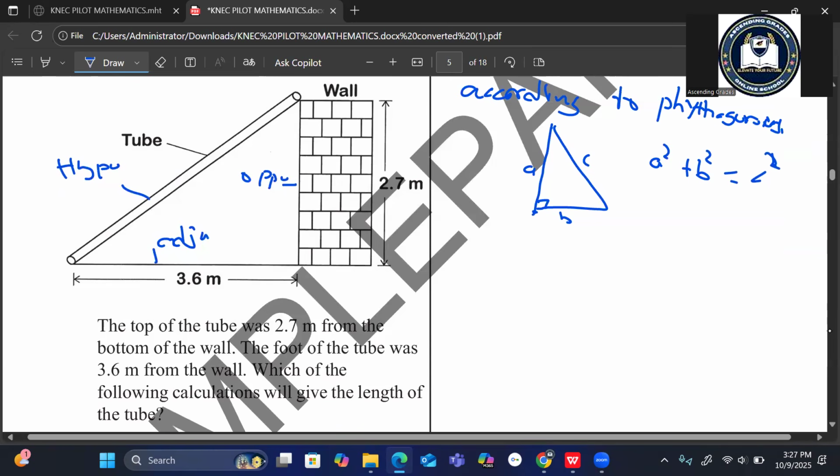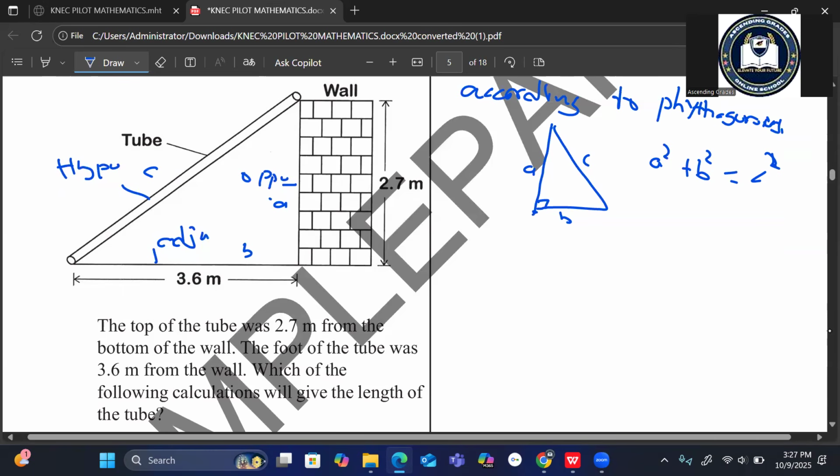So in our case, the top of the tube is 2.7, and the foot is 3.6 from the wall. We are looking for C.